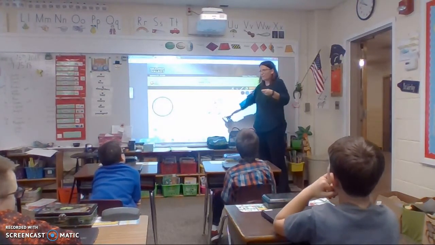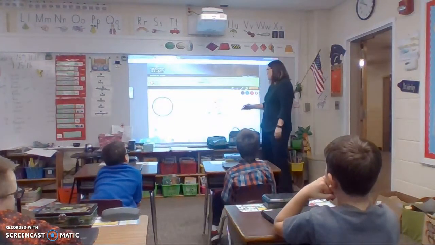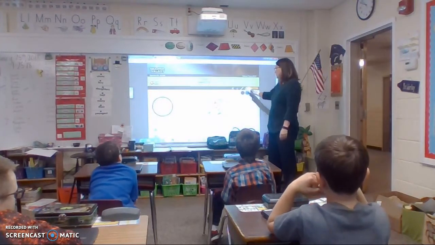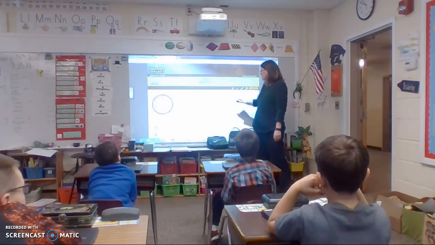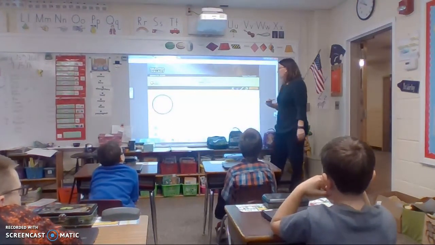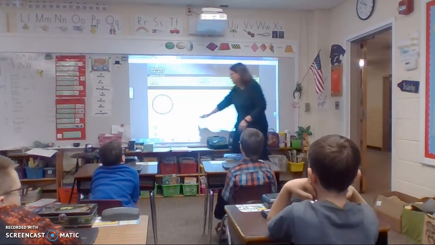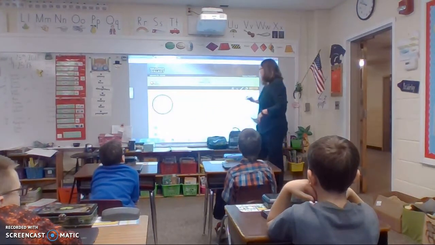Okay, you don't even have to have a paper and pencil anymore. You can do it right on the screen. This is an eraser, so you can click out of that and click the eraser if you need to erase something. I think it's an eraser, maybe it's a highlighter. Yeah, no, I think it's the eraser.